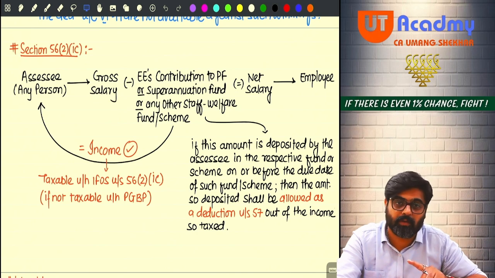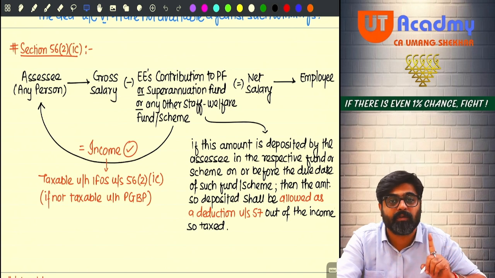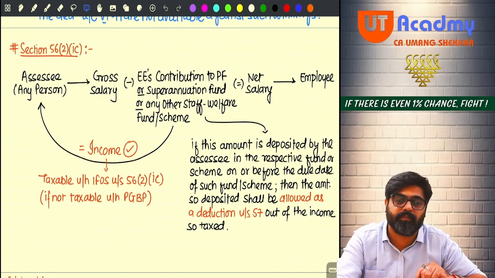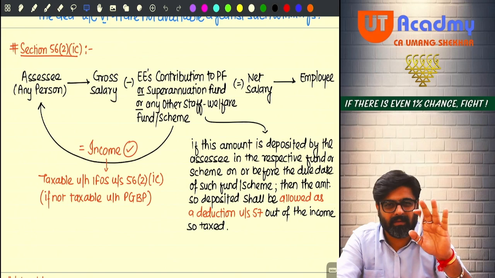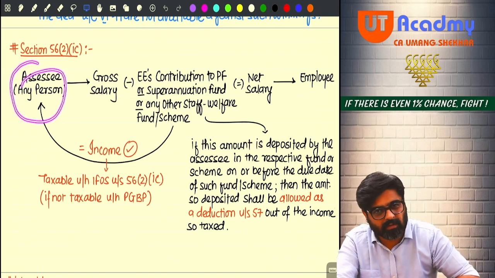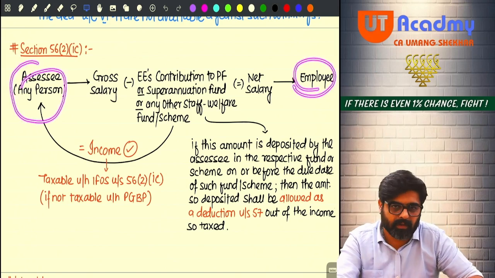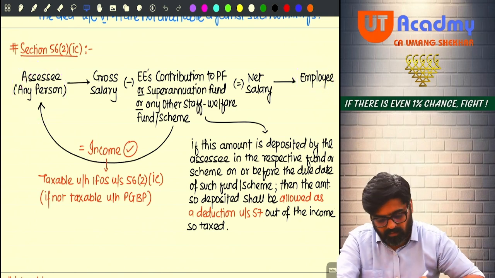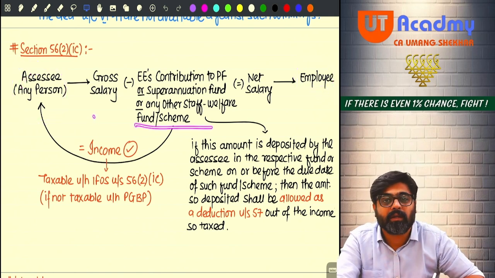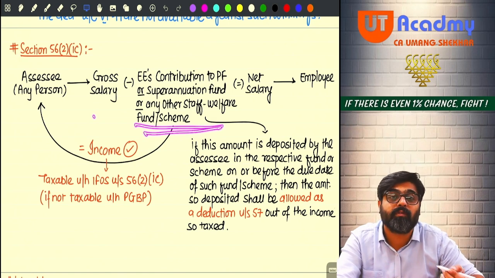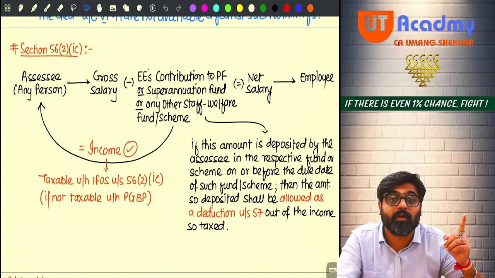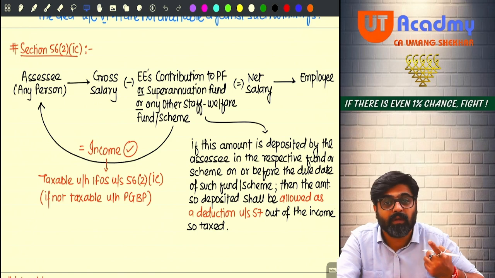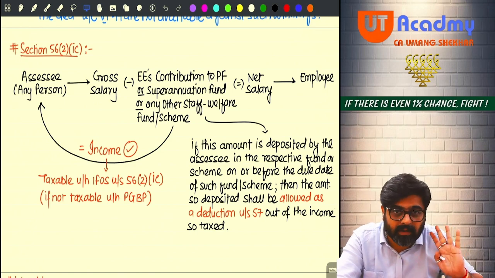That time also I told you that this similar type of income will come in IFOS. This is in front of you. Simple. If you are an assessee, you have some employees. So will you pay them salary? Yes. From their salary, you are deducting their contribution to staff welfare fund. Meaning employees' contribution to staff welfare fund has to be deducted from their salary.